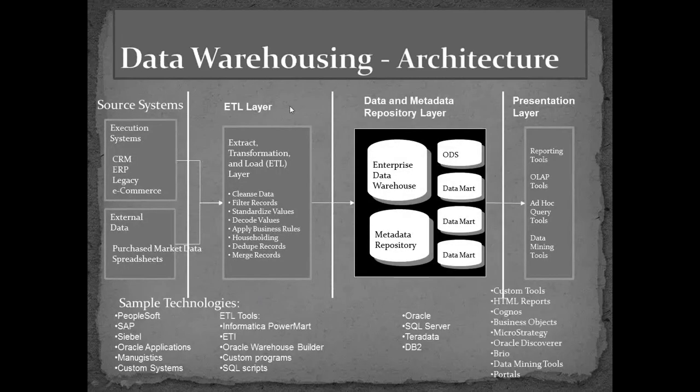Now, this is the ETL layer. We apply lots of business rules. We merge records, we clean data, we filter out the unrequired data. For example, if we have to create the data warehouse only on the last 10-year data, then we would be filtering out the records which are older than 10 years, right?